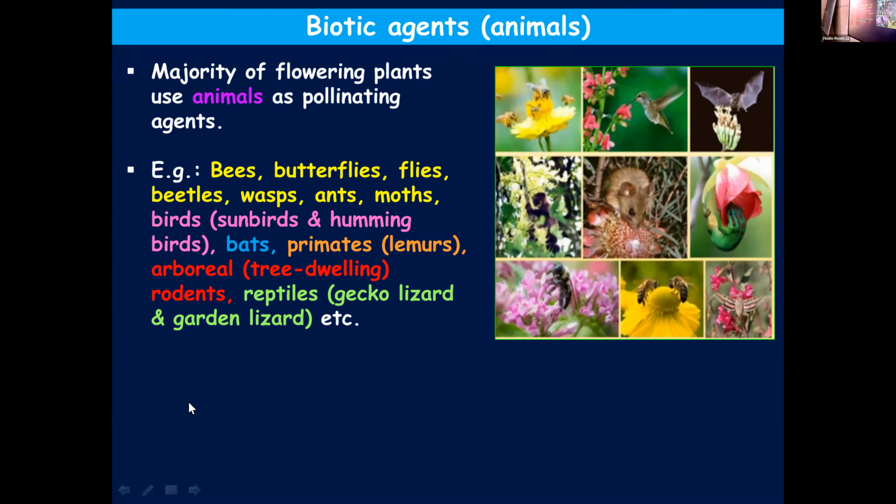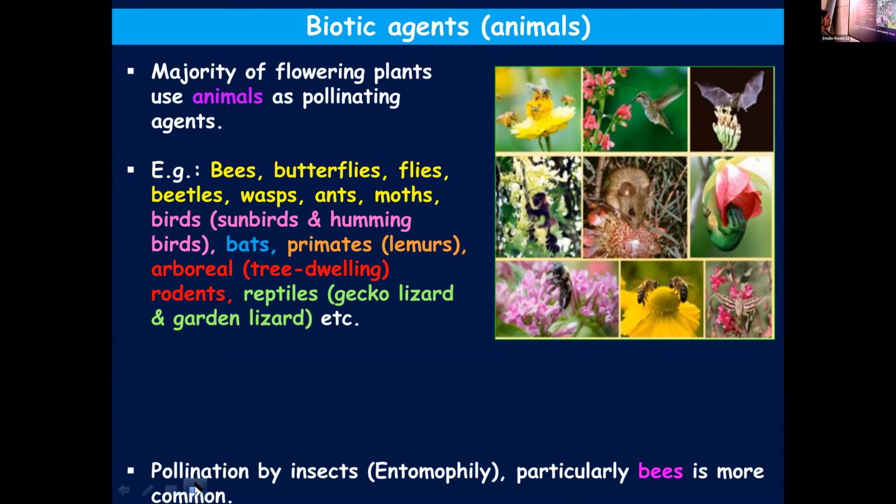Here you can see pictures of some animals that help in pollination. What you see in the fourth figure is a lemur. It's not very clear, but it is an arboreal primate. You can see it on the trees, and it resembles, as I said, a fox, monkey, or even a cat. I'll show you a clear picture. These are some of the animals that will help in the pollination of flowers.